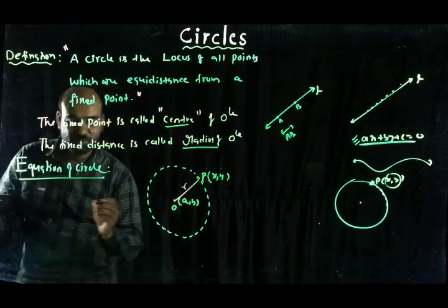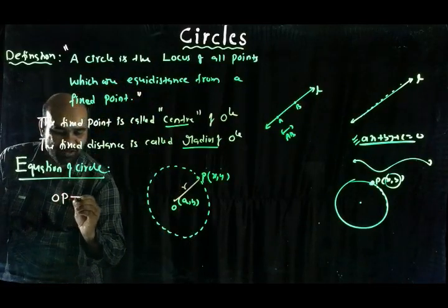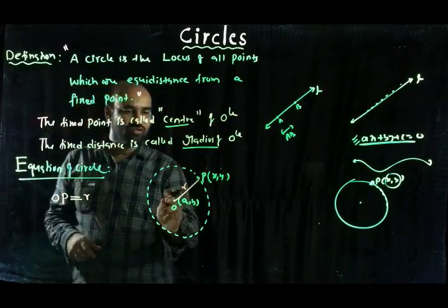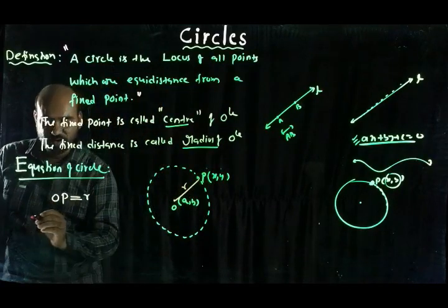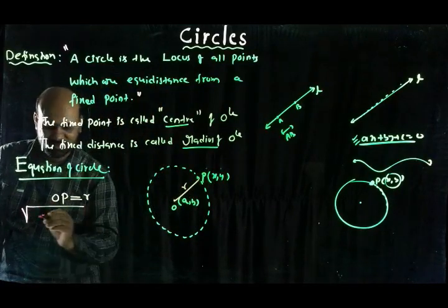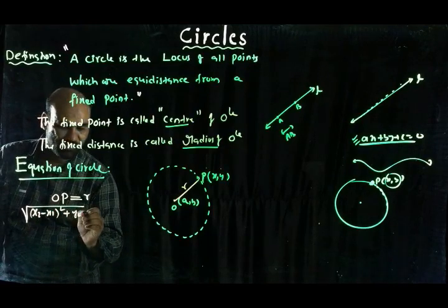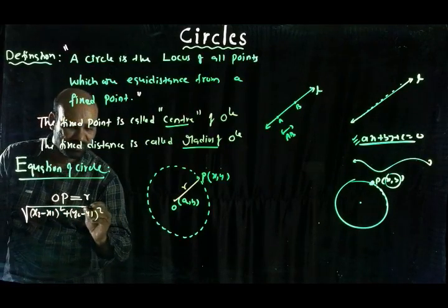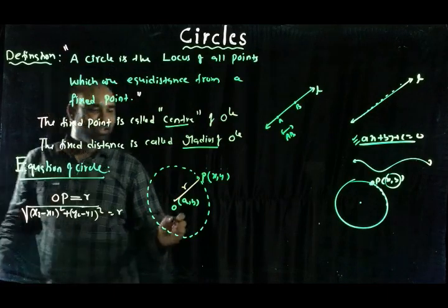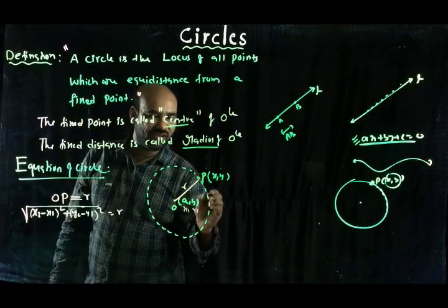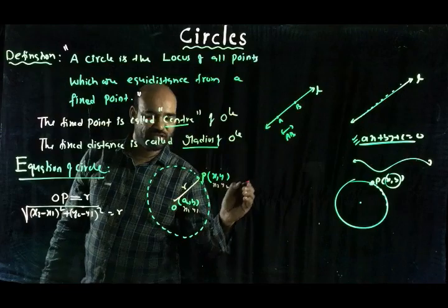So what is the algebraic rule here? OP = R. OP = R means the distance from O to P is R. You know how to find the distance from one point to another point. The formula is there: root of (x2 - x1) whole square plus (y2 - y1) whole square equals R. I can take this as (x1, y1) and this as (x2, y2).